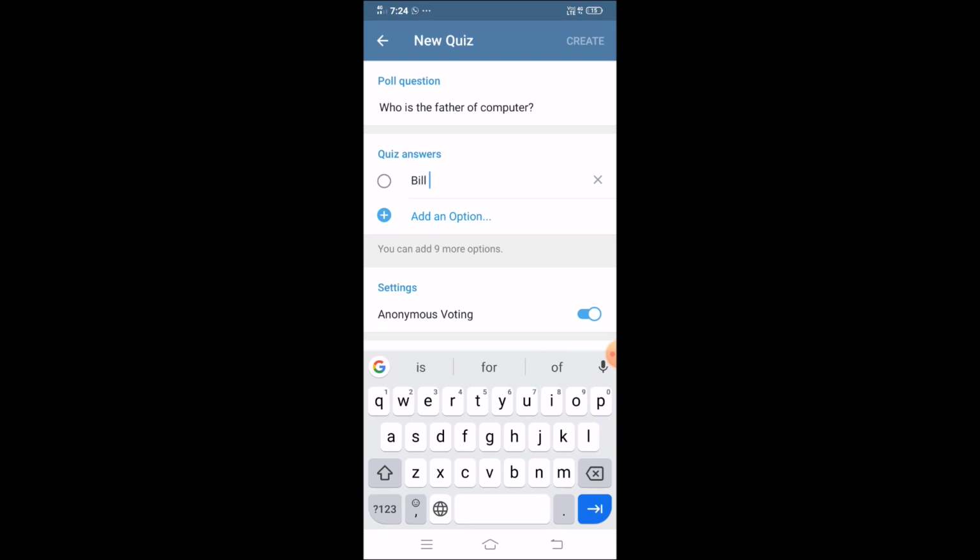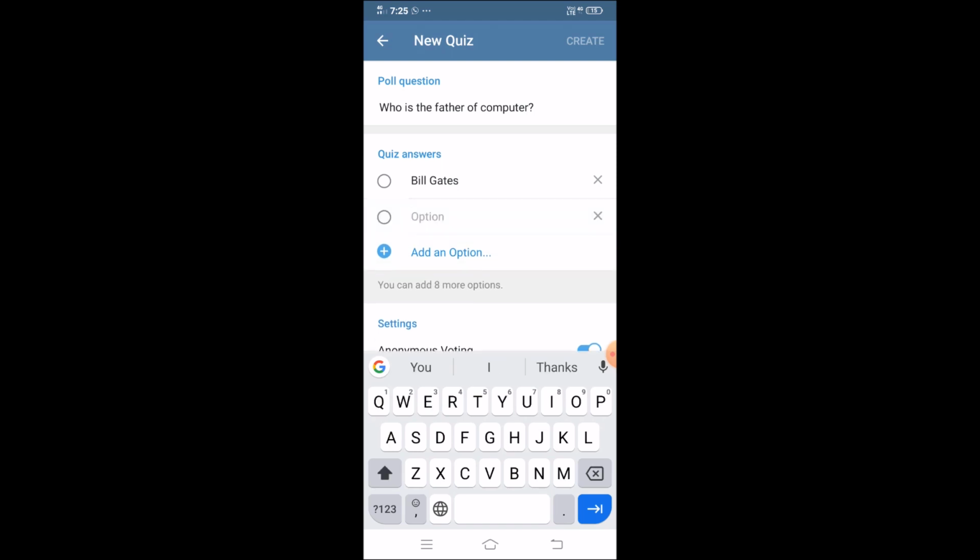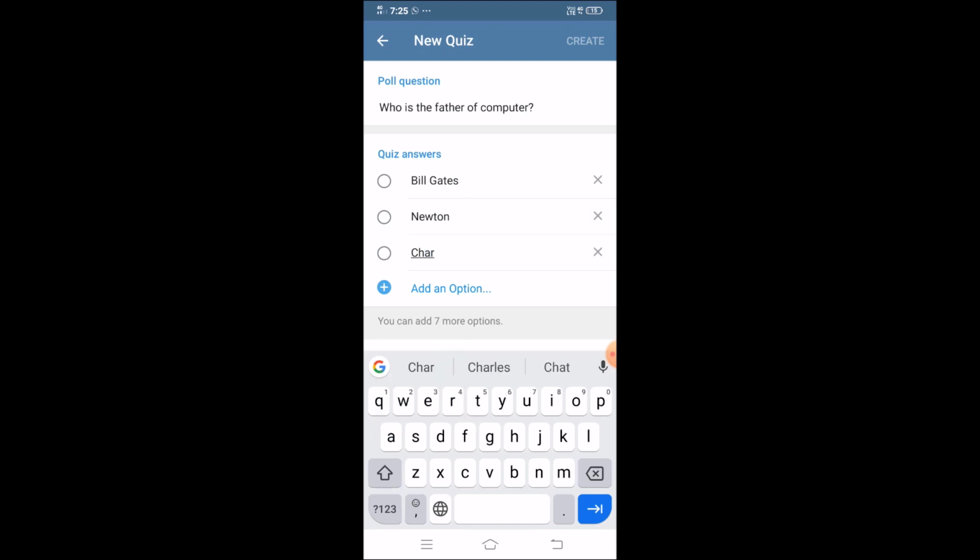So Bill Gates, the first name I have given. In add option I'll click, and I'll type the next one, suppose Newton. Next, the third option, Charles Babbage. And the last option I'll add, Dennis Ritchie.